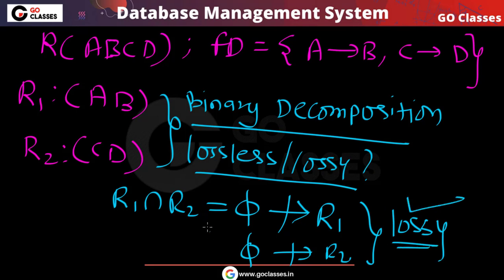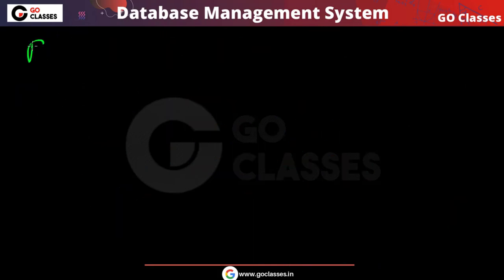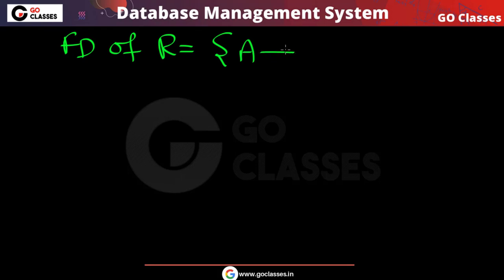You can also see that this decomposition is dependency preserving. What are the functional dependencies applicable on R1? Remember, the functional dependencies that hold on the relation R are A determines B, C determines D. Now you are decomposing into R1 comma R2.